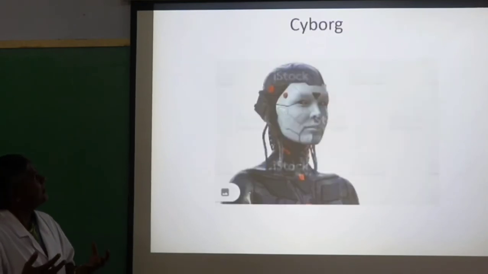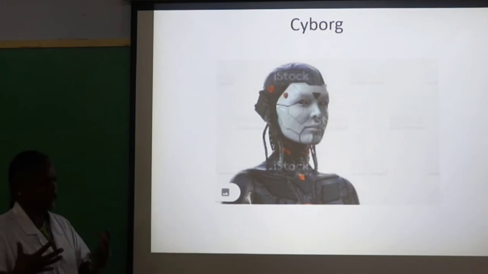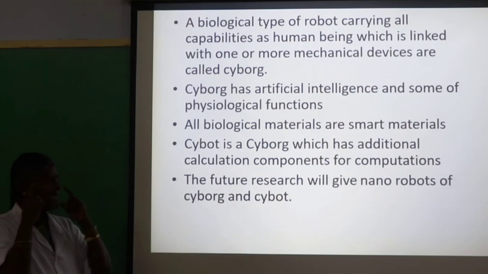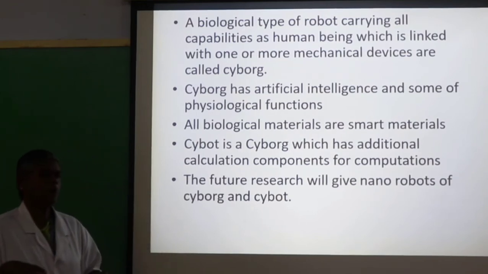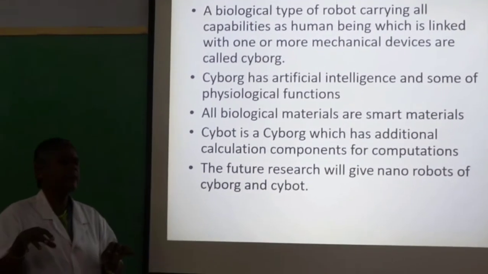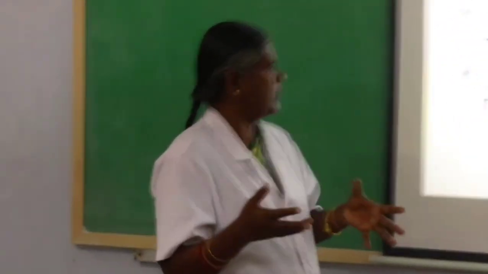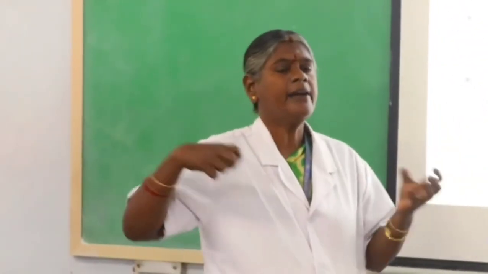Next slide. This is a robot called a cyborg robot, which is similar to a human being. Next slide. A biological type of robot carrying all the capabilities of a human being, which is linked with one or more mechanical devices, is called a cyborg. It has artificial intelligence and some physiological functions. Another type of robot has computational capabilities in addition to the physiological functions. Future research will give nano robots of cyborg and cybot.